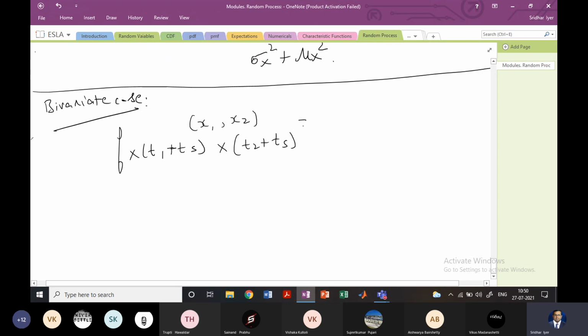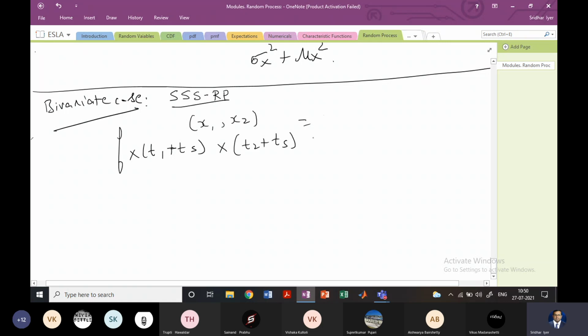For a strict sense stationary random process, I've given you the short form there. In many books and over the internet, you will see this SSSRP, that is strict sense stationary random process. The other short form we can write is wide sense stationary random process, WSS and SSS.